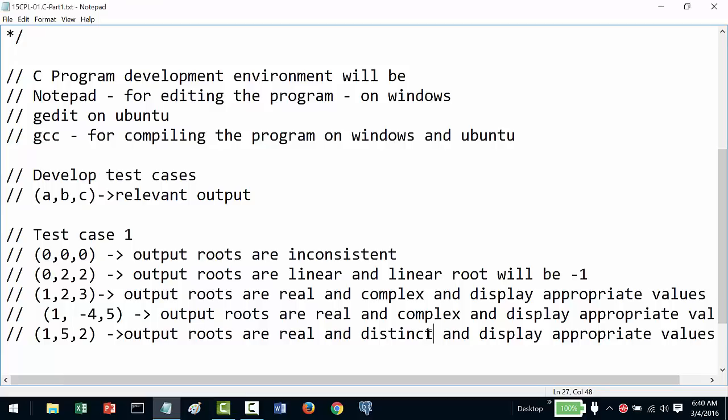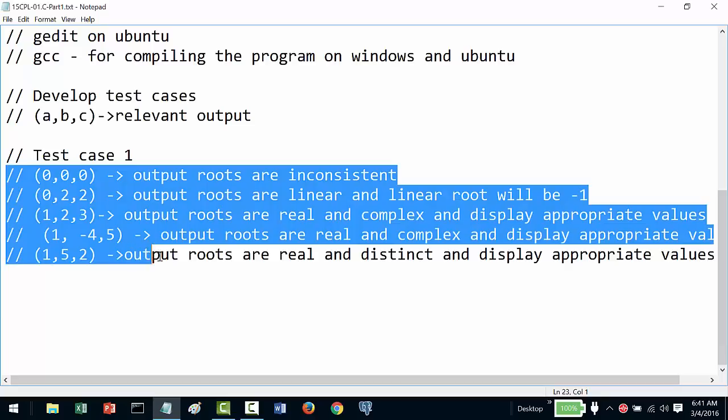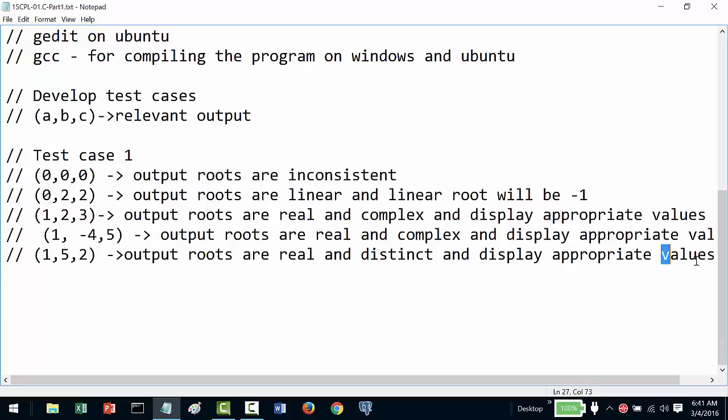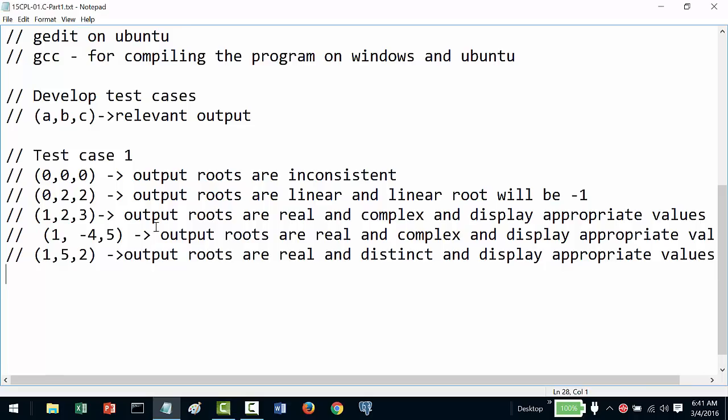Okay, so let us see how to develop the program. We have to do it systematically so that our output is in this order. One more case we have to look at is real and coincidental.